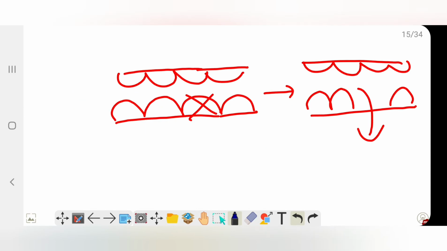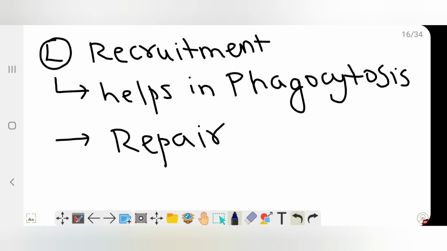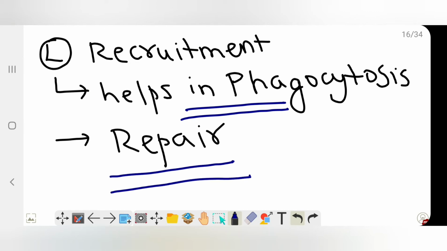Apart from that, what happens in case of endothelial injury? This whole endothelium is damaged, so there is space, and there is increased vascular permeability. So now we know that there is vasodilation and increased vascular permeability. Now what happens to these leukocytes? They'll come out. What is the help of this leukocyte recruitment? They help in phagocytosis, and they help in repair of the tissue also.